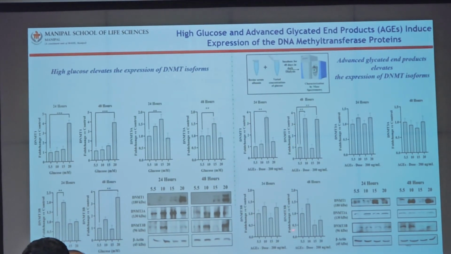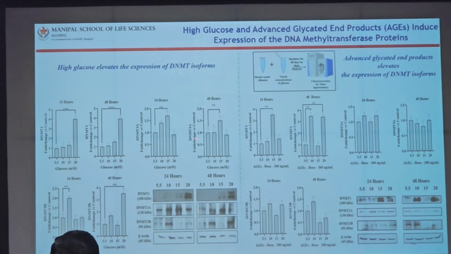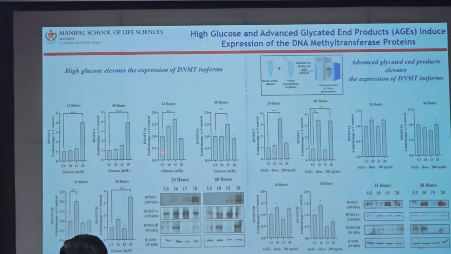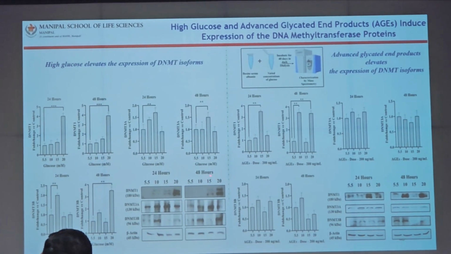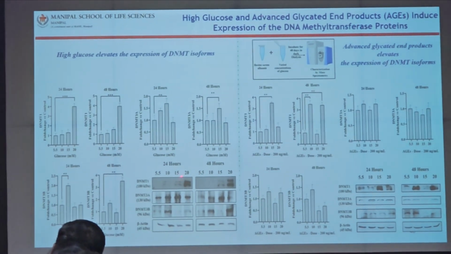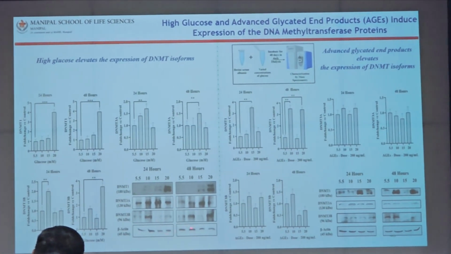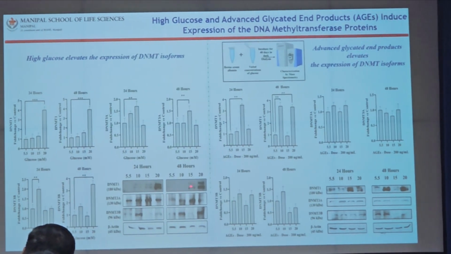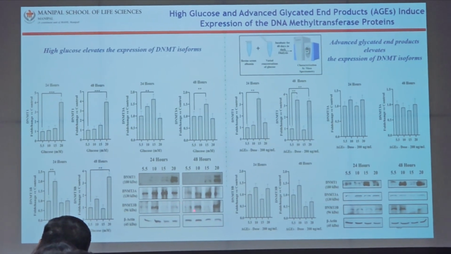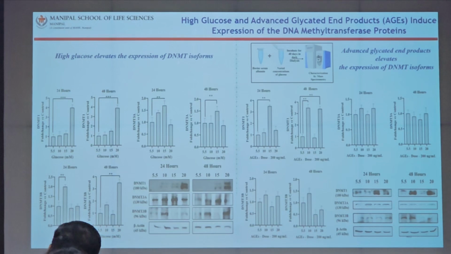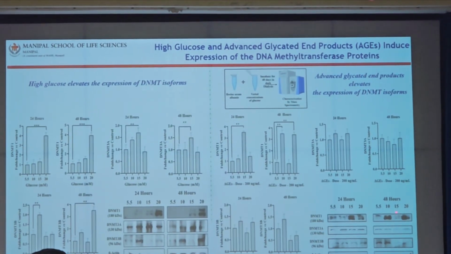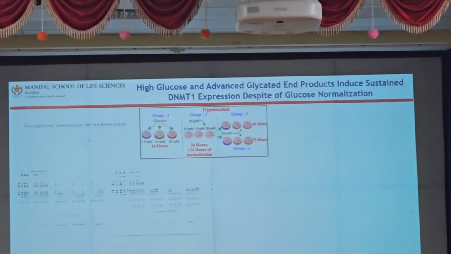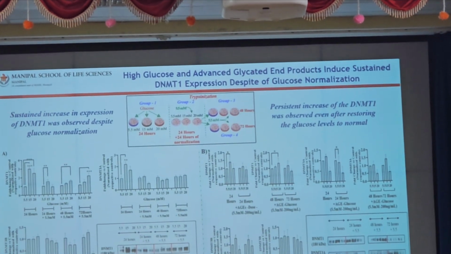So the first experiment we did was treatment with high glucose, and we see an upregulation of DNMT1 in a glucose-dependent manner. Both DNMT1, 3A and 3B are upregulated, but DNMT1 is very potent, while 3A and 3B change with time and dose. Also, in response to advanced glycated end products, we see more upregulation of DNMT1.